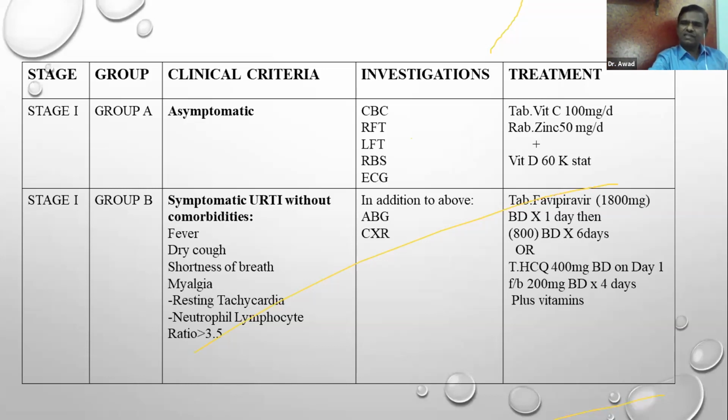Now this drug is luckily available with our hospital since the last 2 months without any hesitation. For an inpatient in whom you are not able to give favipiravir for some reason, you may consider giving hydroxychloroquine 400 milligram BD on the first day, followed by 200 milligram BD for 4 days. And of course, you have to give the above mentioned vitamins also along with that.